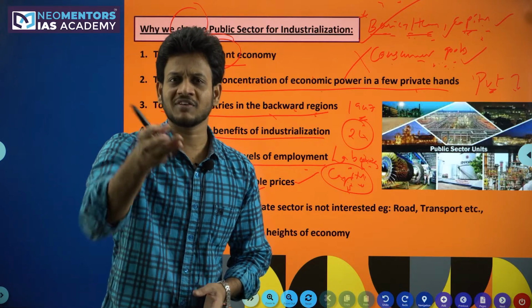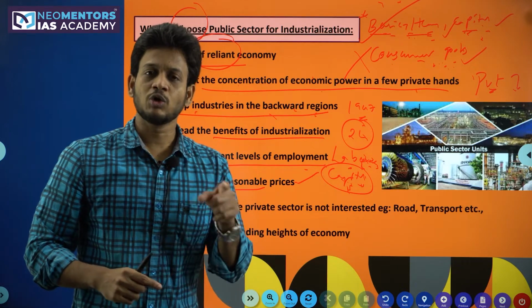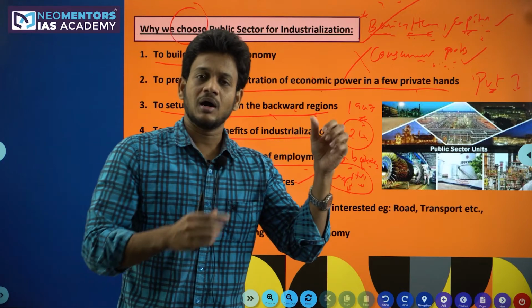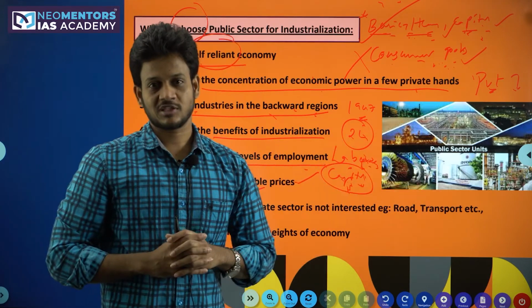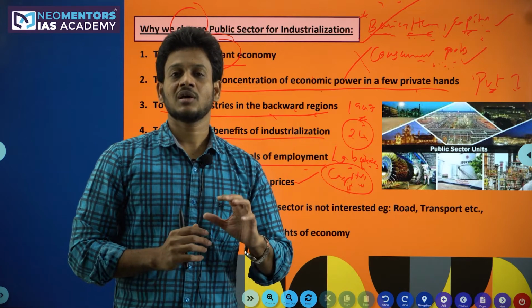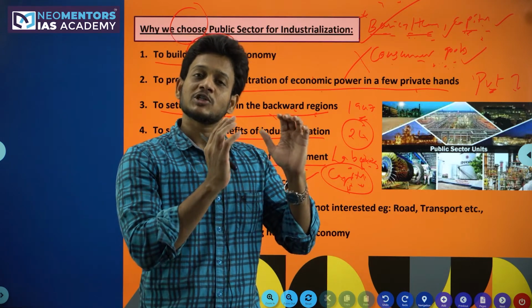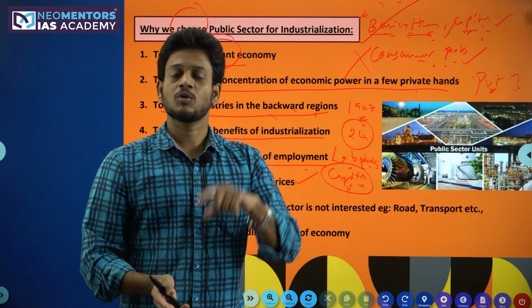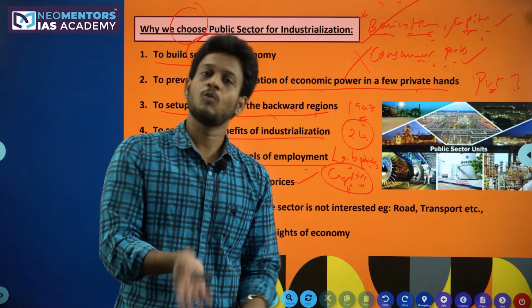Best example: during the festival times when you are traveling, you can take the state running bus service or the private service. The state running bus service will charge you the same charge they were taking from you one month before also.